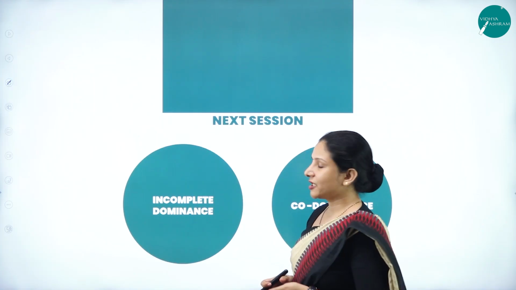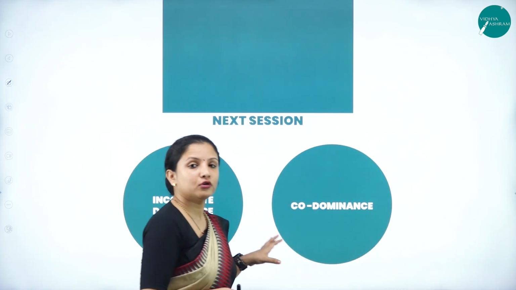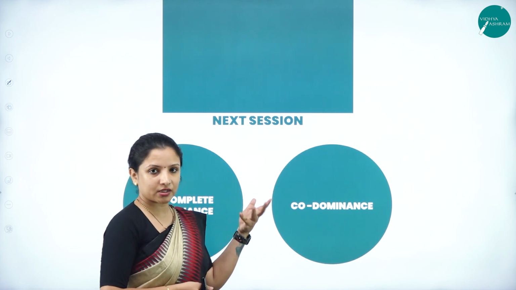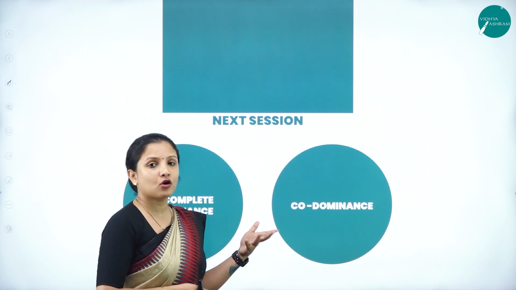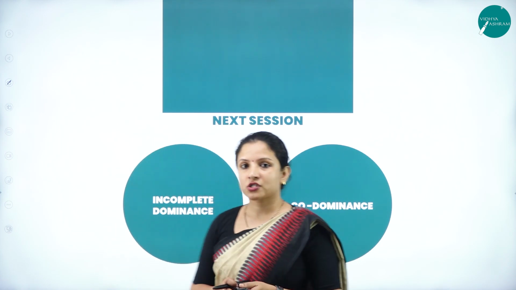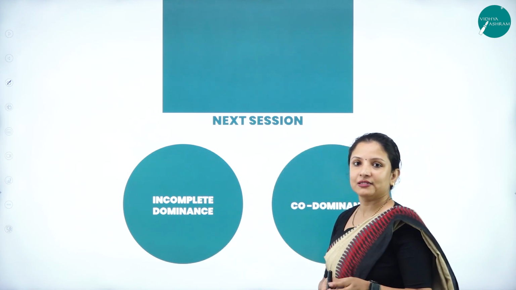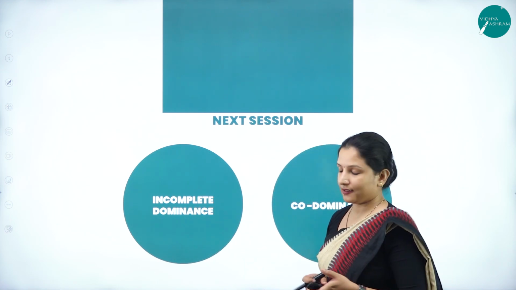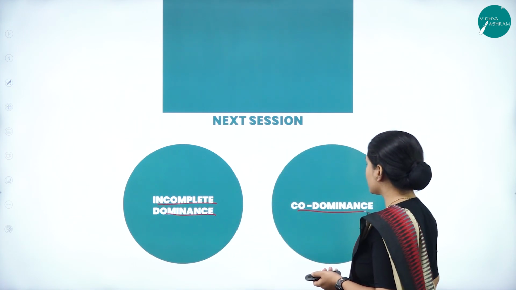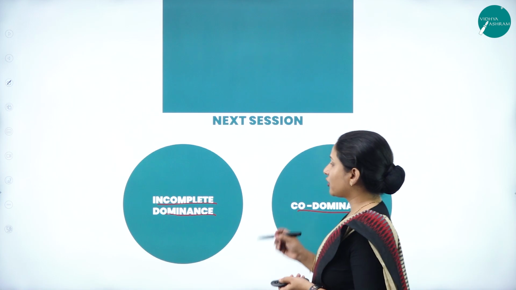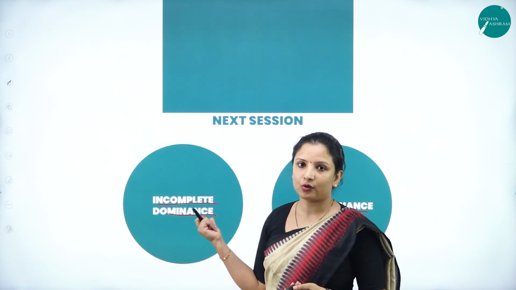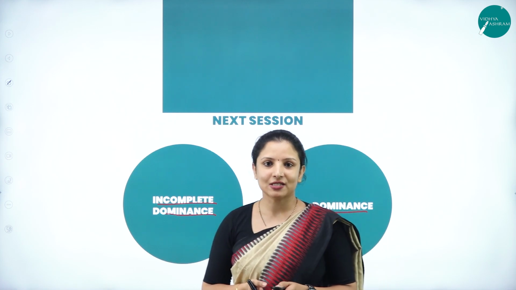So this was about the session. In the next session, we'll talk about non-Mendelian inheritance. Apart from Mendel, there were some other genetic experiments which were conducted, called non-Mendelian inheritance, which proved that Mendel's concept is not completely right. We'll talk about incomplete dominance and co-dominance in the coming session, taking examples and learning about them. So see you in the next session. Thank you.